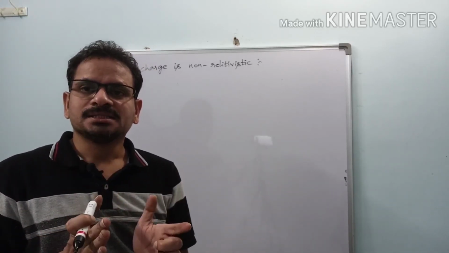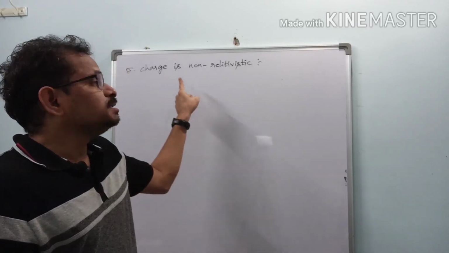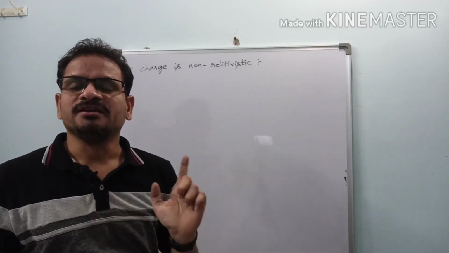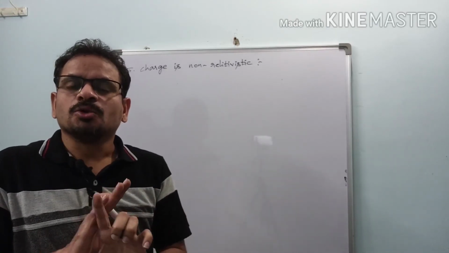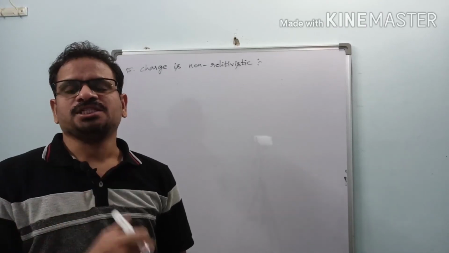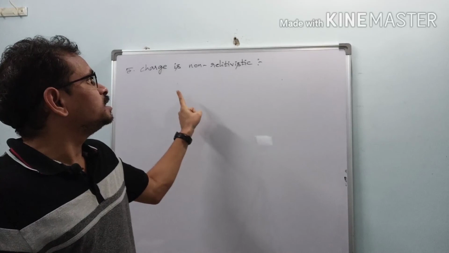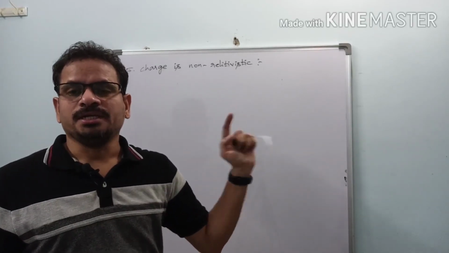But charge is considered to be non-relativistic, that is, there is no change in the magnitude of the charge with respect to its motion. So charge is a non-relativistic quantity.